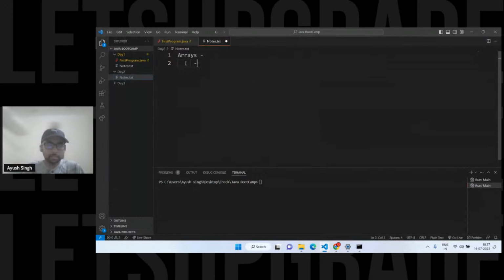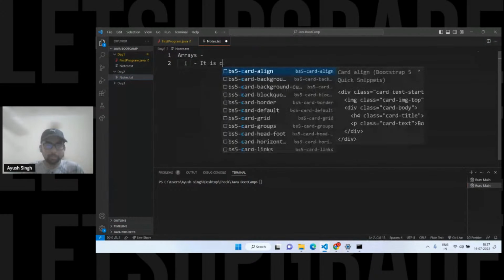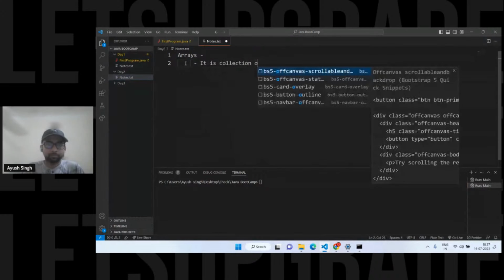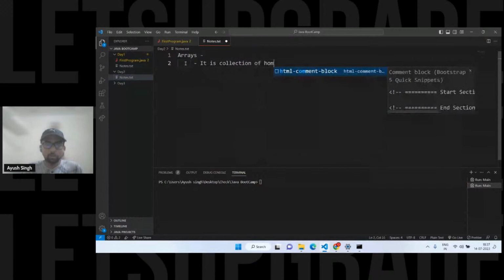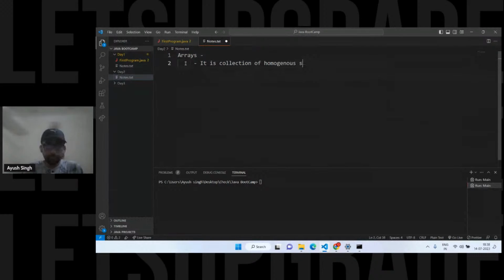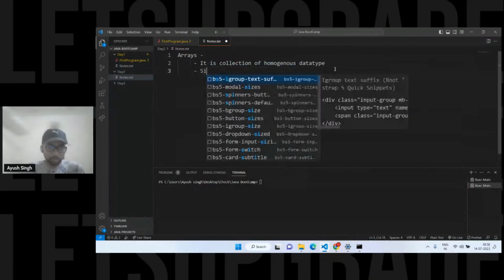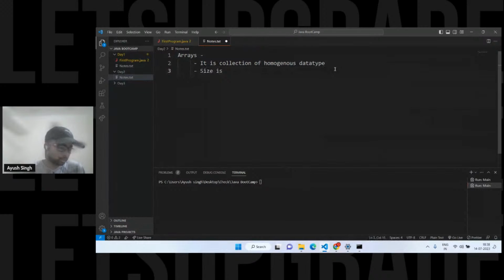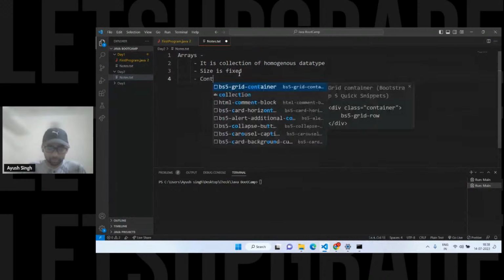So array is, as you guys told me, a collection of homogeneous data types. I'm using this term homogeneous because other data types or heterogeneous data types cannot be stored, right? Collection means the values it is going to store in here, right? And the other point is size is fixed, right? So few points you should remember, you should not forget about this. And one more thing in the array, you already told me this as well.